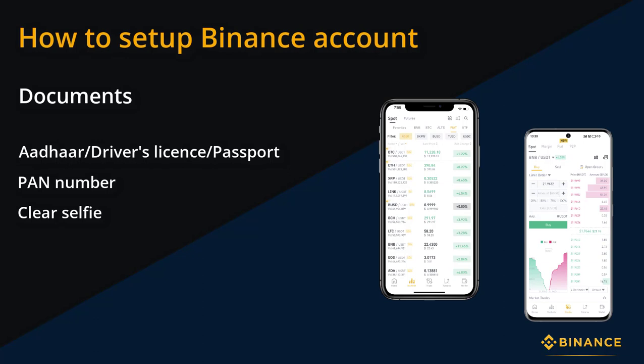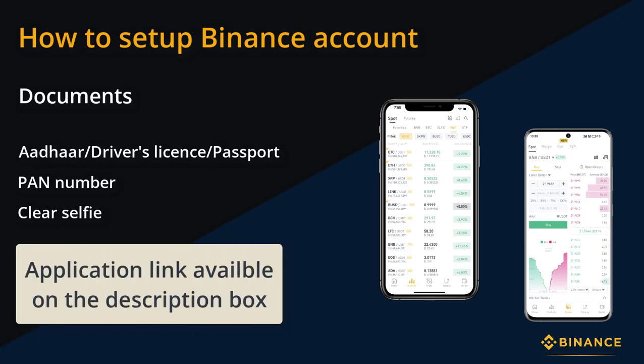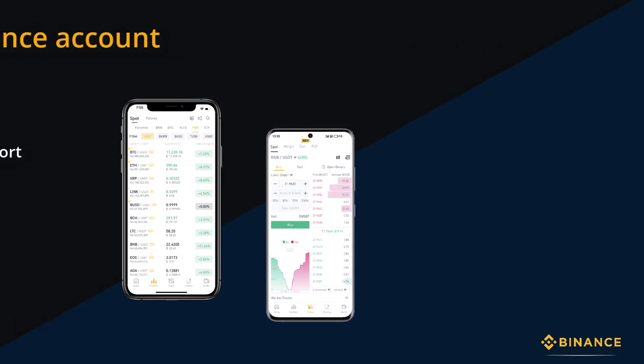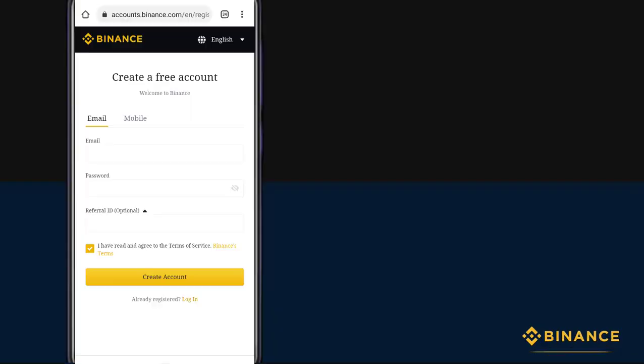Also, if you couldn't find this application on the Play Store or the Google App Store, I've already given a link for this application in the description box. You can find it there. Once you install it, please open the application. Once you open it, you will be redirected automatically to the register portal. Here we have to create an account using an email ID or a mobile phone number. In my case, I'm using the email ID, and if you have a mobile number, you can go with the mobile number. Also create a strong password that you can remember.